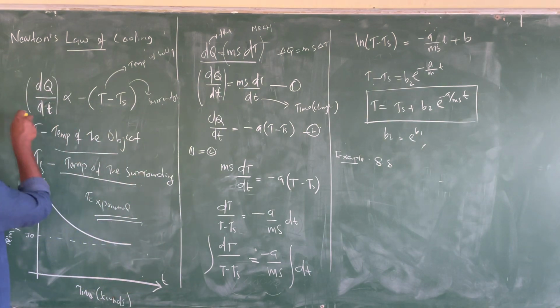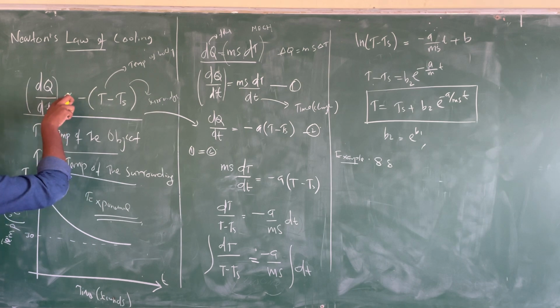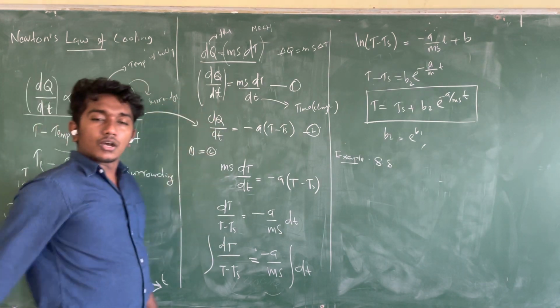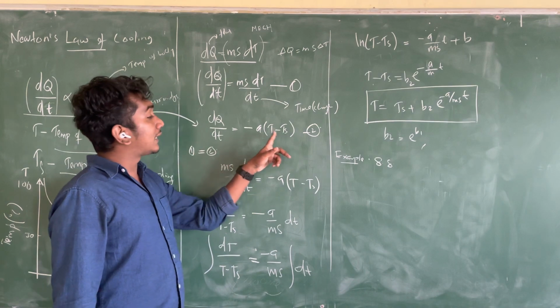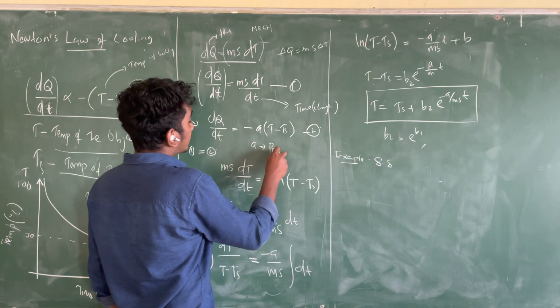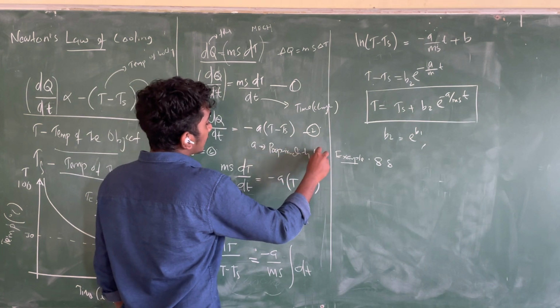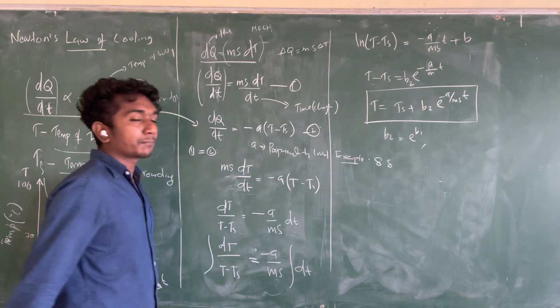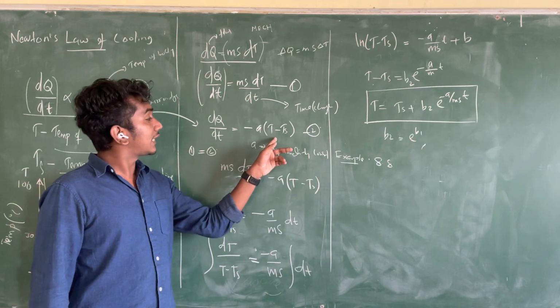From Newton's law of cooling, from this equation, I can also write proportionality. I can change it to this one. What equation? Minus A into T minus Ts. What is A then? A is a proportionality constant. So dQ by dt is equal to minus A into T minus Ts.